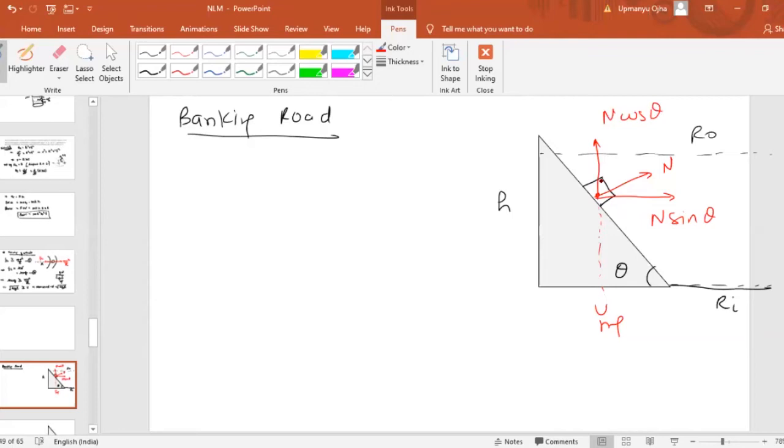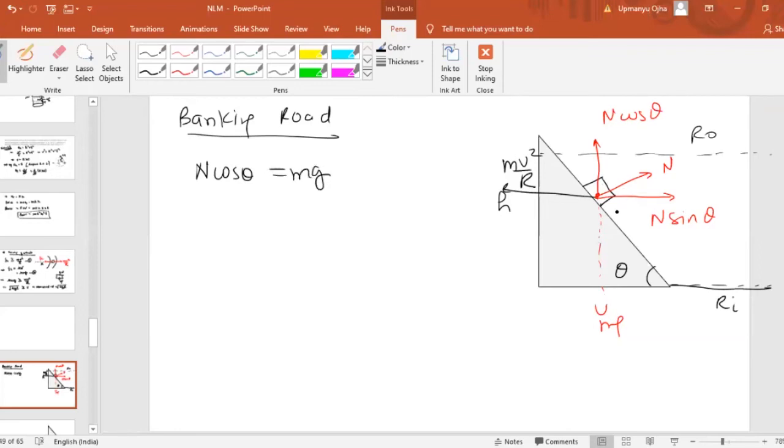Since this car is moving with velocity v, it will have centripetal force away from the center, that is mv square by r. If you draw the free body diagram here, we can clearly see that the n cos theta component is balancing the weight mg. So n cos theta must be equal to mg.